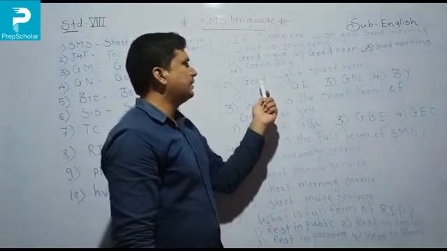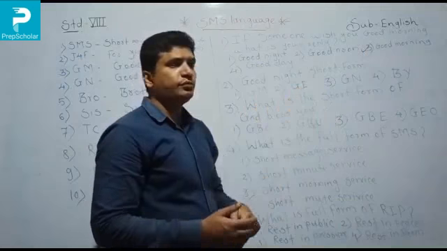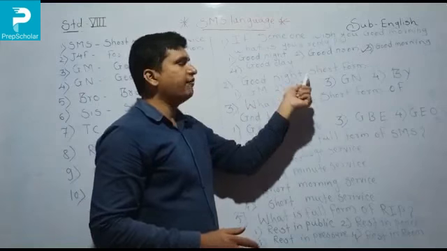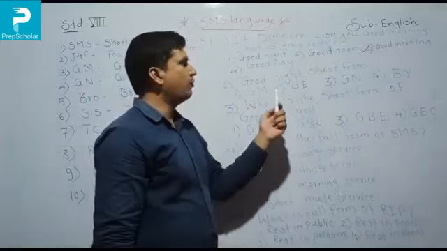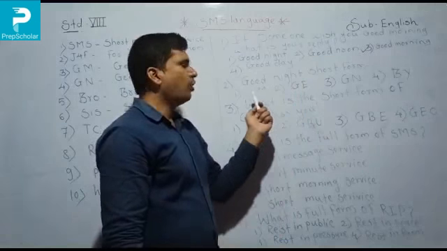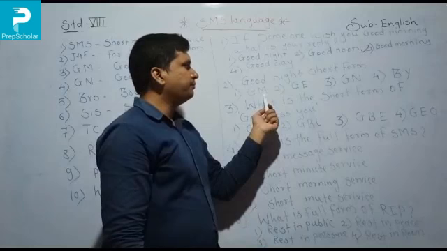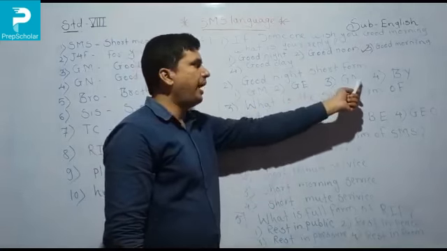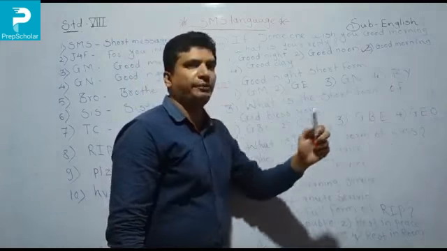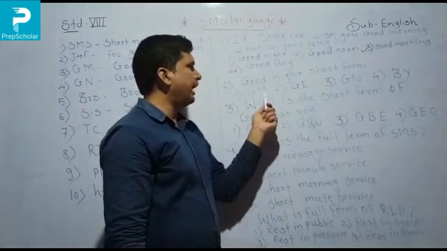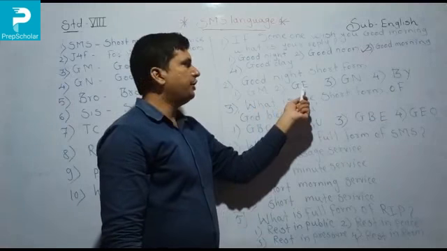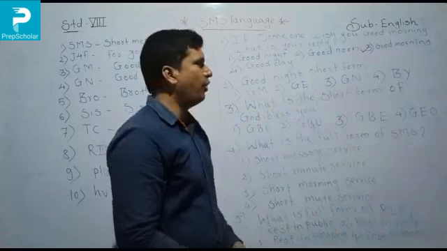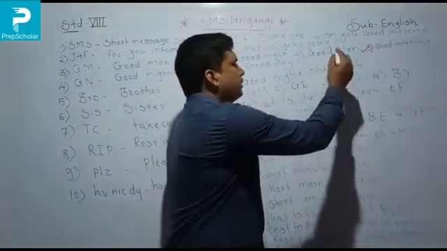So next one is good night short form. We learned some short forms here. So it is a full form and they are asking for the short form of good night. So what is the short form of good night? Option number 1 GM, option number 2 GE, option number 3 GN, and last one is BY. Okay. So here is the full form. GM means good morning, GE good evening, GN good night, BY means bye. So what is the short form of good night?